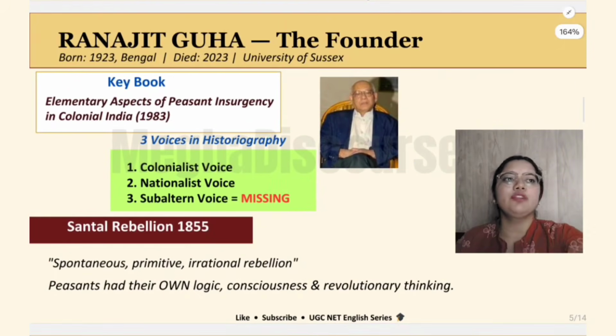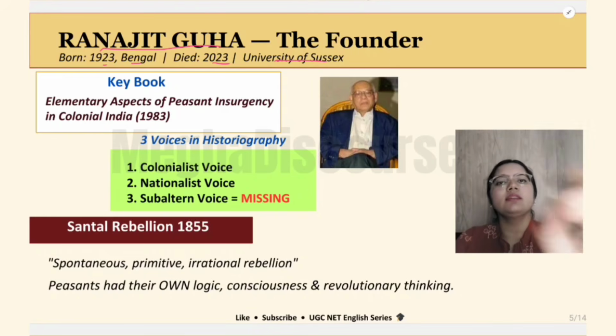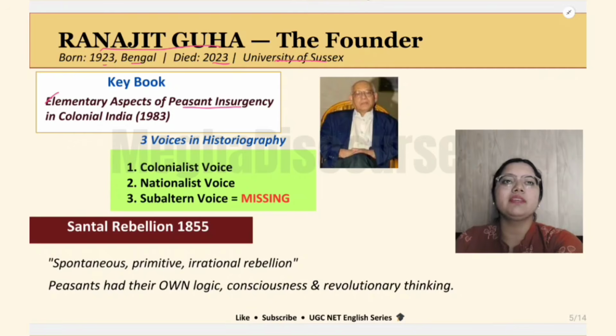Now let us just talk about the founder first. We have Ranajit Guha, who was born in 1923 in Bengal. He died in 2023, and at the University of Sussex, he was a professor. And there is this key book, Elementary Aspects of Peasant Insurgency in Colonial India, in 1983.